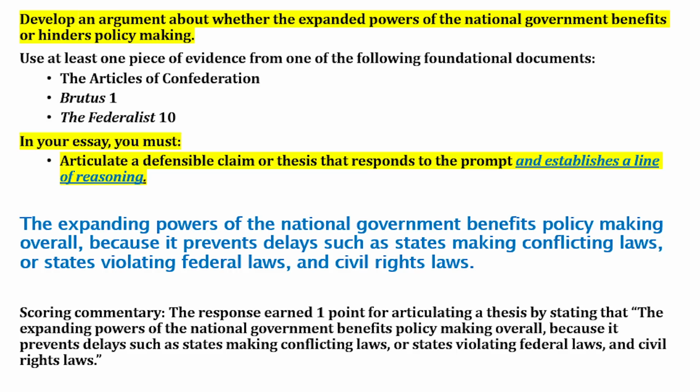I want you to write your thesis statement just like that. This point is by far the most important part of the essay. In fact, there are 4 other points on this FRQ that you cannot receive if you don't earn the thesis point. Okay, so that's your first paragraph. Even if it's just one sentence, I want it to be its own standalone paragraph.